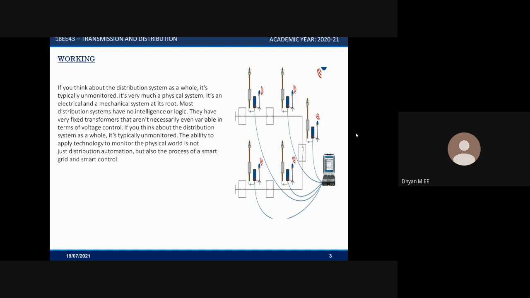For example, in a forest, if a tree falls on a current wire, the wireman should roam around the whole forest to find the fault. In distribution automation, there is no need to roam around the forest to search for the line where the tree has cut the current.